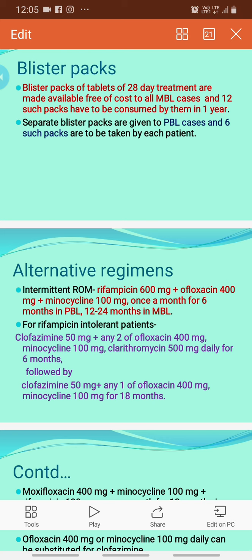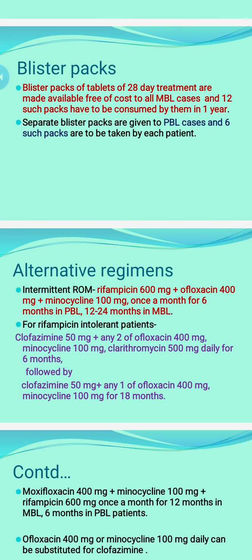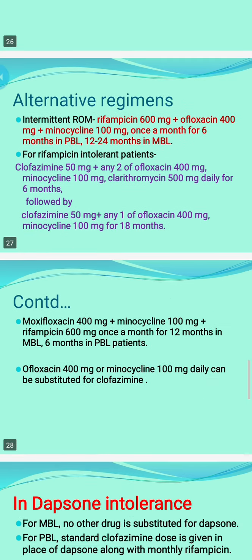So it is given either when dapsone cannot be given, due to intolerance or resistance, or when clofazimine cannot be given. For rifampicin intolerant patient, if rifampicin cannot be tolerated, then treatment is a little bit complicated. Then we can give clofazimine plus any two of ofloxacin, minocycline, clarithromycin for 6 months, followed by clofazimine 50 mg plus any one of ofloxacin, minocycline for 18 months.